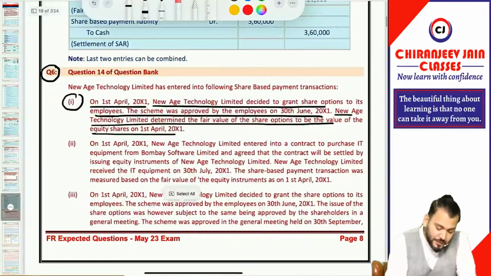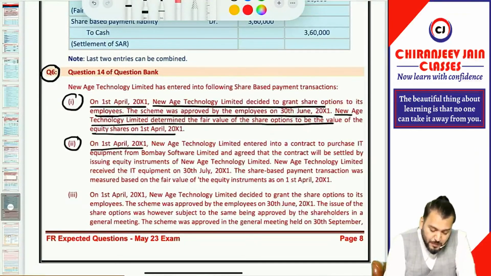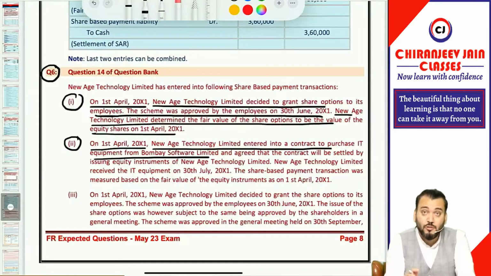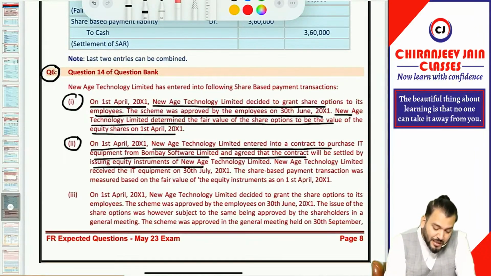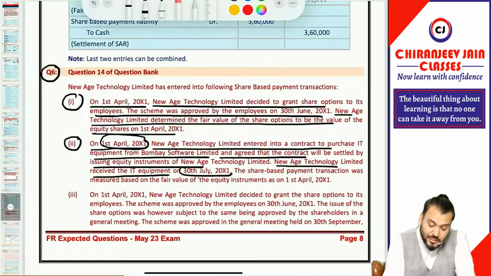Now come to the second point. On 1st April 2001, New Age Technology Limited intends to contract to purchase IT equipment from Bombay Software Limited. So this is a non-employee SBP transaction, and agreed that the contract will be settled by issuing instrument of New Age. So grant date is 1st April 2001 because the agreement has been entered. New Age Technology Limited received the IT equipment on 30th July. So this is the date when the control is obtained. Therefore, measurement date will be 30th July.